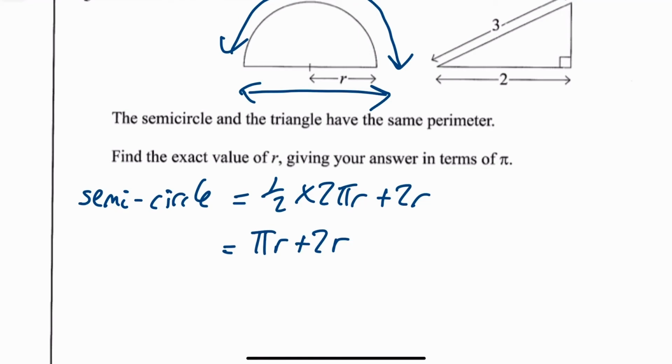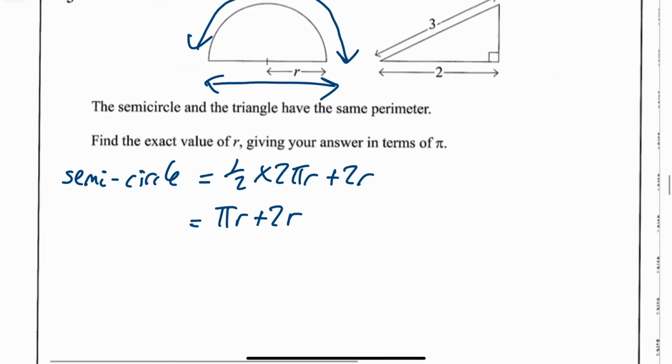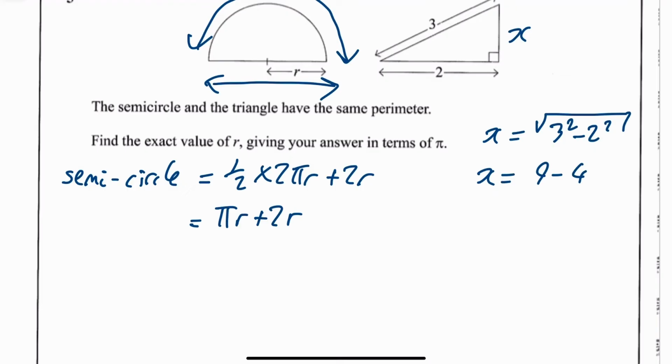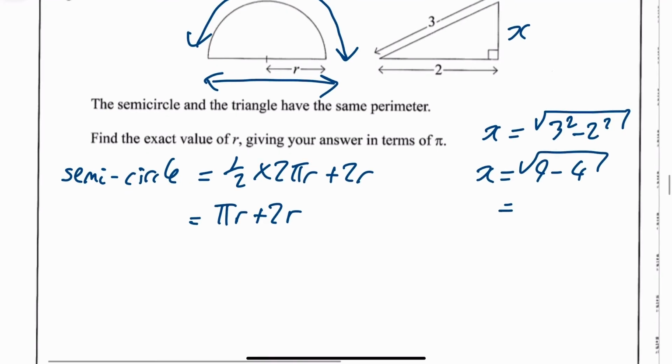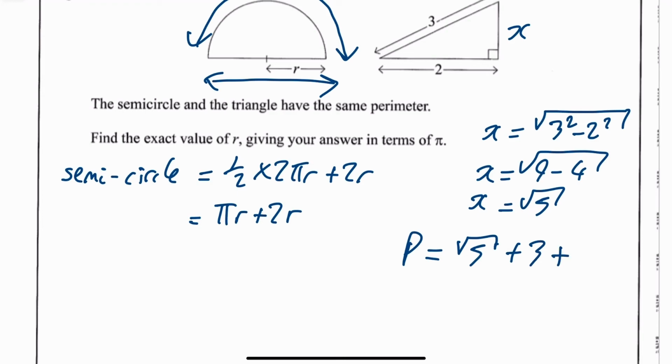And then for the triangle, I'll call this x. You can get x, first of all, is the square root of 3 squared minus 2 squared, which is the square root of 9 minus 4, so x is going to be equal to root 5. Your perimeter then is root 5 plus 3 plus 2, which is root 5 plus 5.